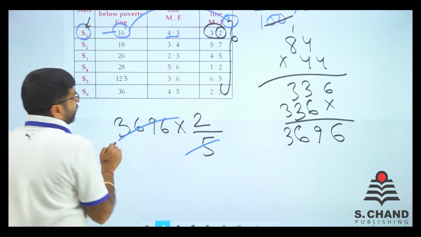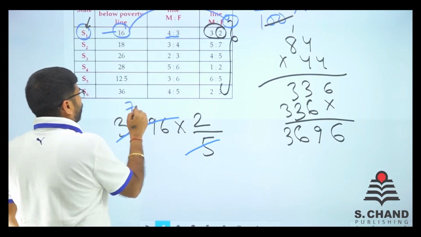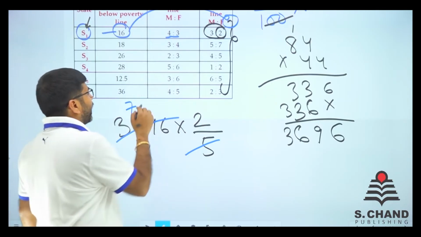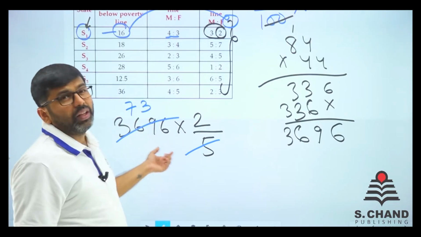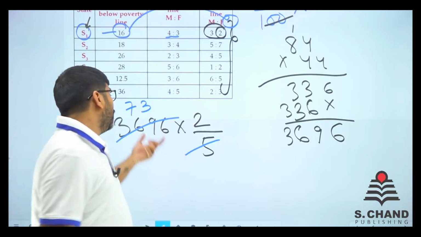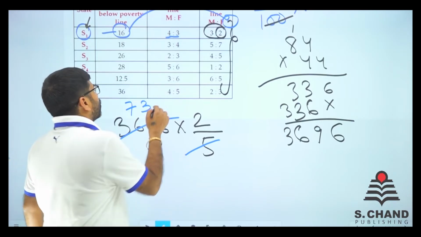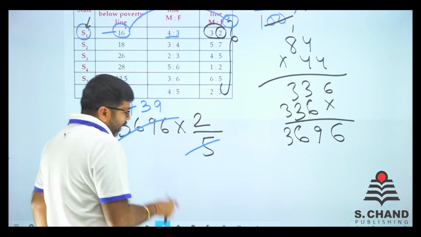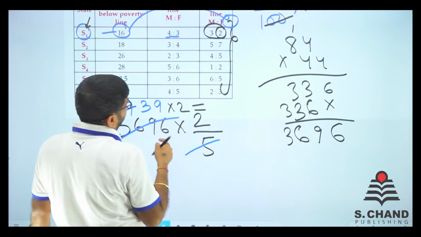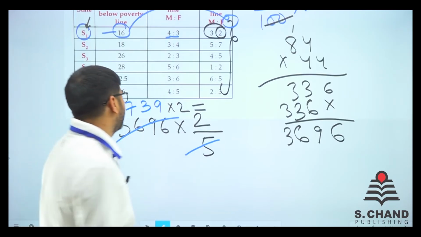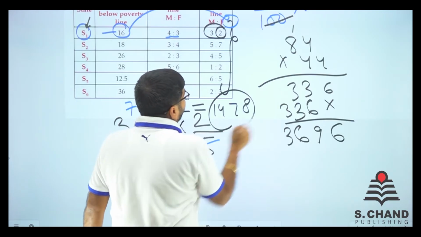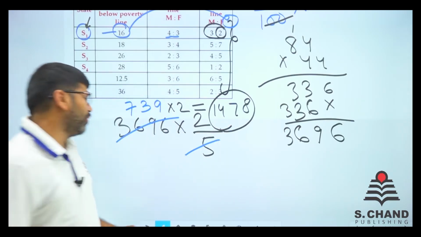So just cancel out. 36 is like 35, so almost 7, right? We got 19. So 19 is like 3 times 15. We get 46. 46 is, let's say for example 45, because we want to just approximate the value. So 45 is 9 times. So we got 739. And whatever is multiple of 2, 739 into 2 is the answer. So 39 ka double ho jayega 78. So we got 78 and 7 ka 2 ho jayega 14. So 1478 is the final answer we have got.